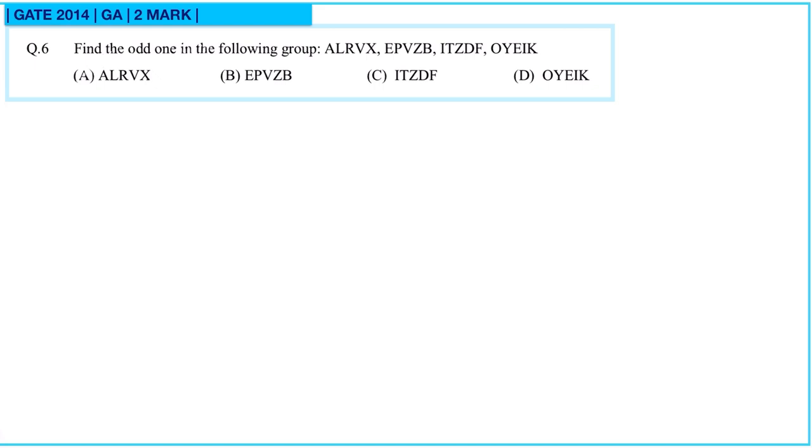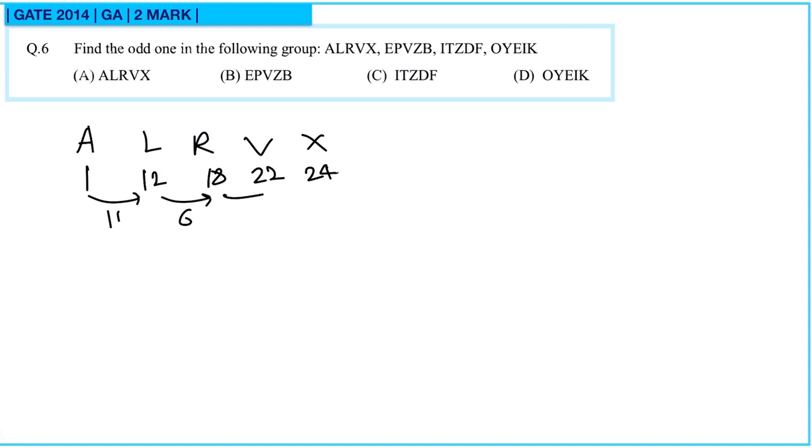Question 6. Find the odd one in the following group: A, L, R, V, X. Now if you write down the position corresponding to each letter, it is 1, 12, 18, 22 and 24. We get these numbers after adding 11, then 6, then 4 and then 2. So this is for option A. Let us check it for all other options as well.